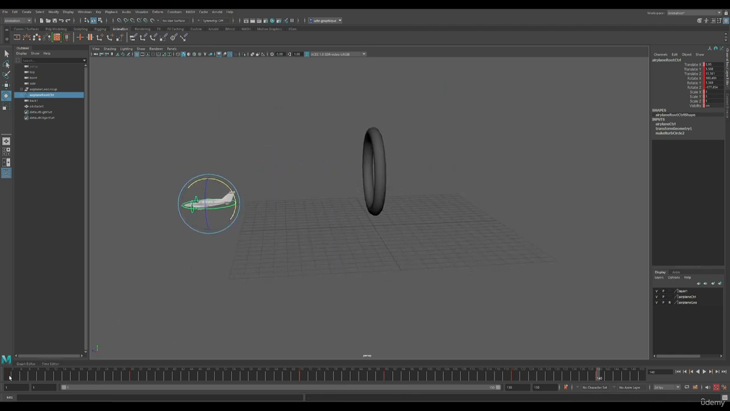Okay, now let's scrub the animation one more time. Our plane is going through the hoop, rotates around it, slowly turning around. Here, perhaps it should be moved a bit more forward.